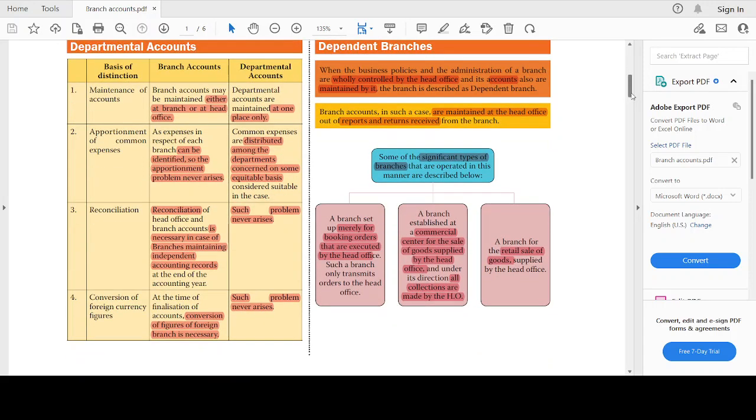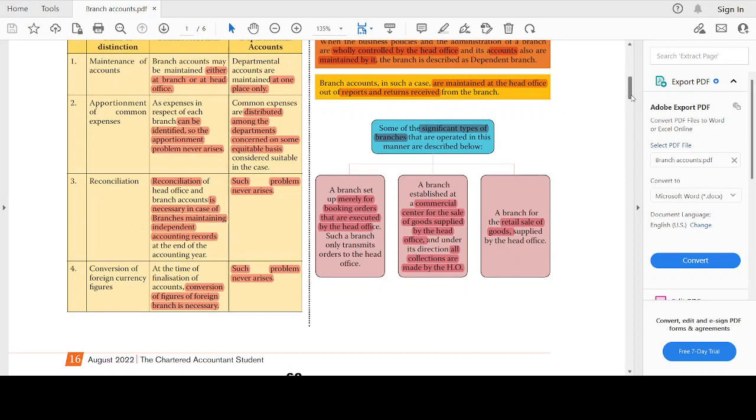Reconciliation. Reconciliation of head office and branch accounts is very necessary in the case of a branch maintaining an independent set of records, at the end of each financial year or accounting year. Such a reconciliation problem does not arise in the case of departmental accounts. As for foreign currency figures, at the time of finalization of the accounts, conversion of figures from the foreign currency of the foreign branch is very much necessary. But such a problem does not arise in the case of departmental accounts because they are maintained at one place only.